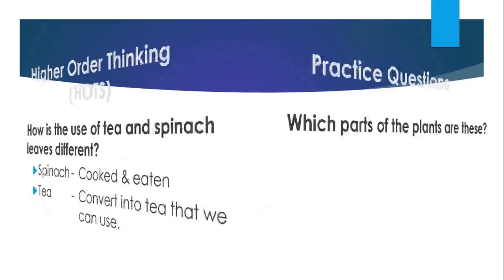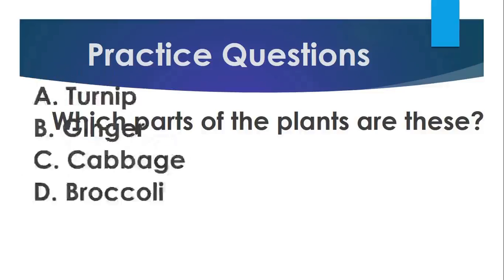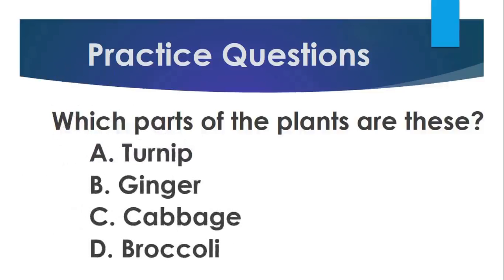Next, practice questions. Question number 1, 2 and 3 are your today's homework. First question, which parts of the plants are these? Turnip, ginger, cabbage and broccoli.